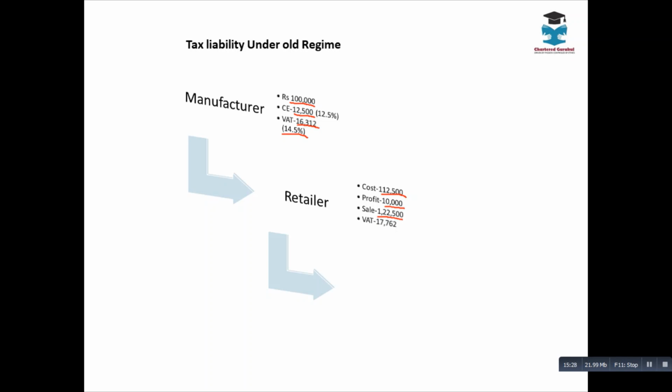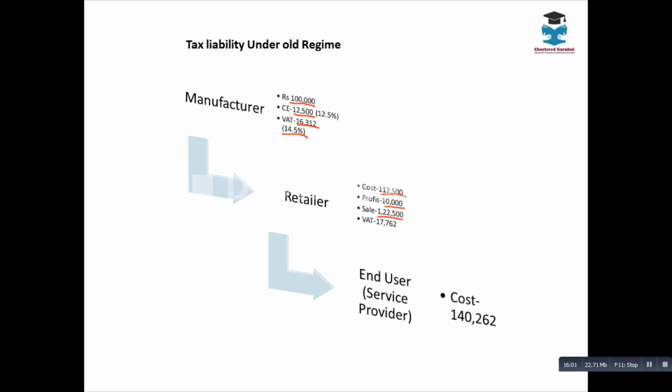Now assume the same laptop is purchased by the end user. That end user is a service provider. Assume the person who bought this laptop is a chartered accountant. Now what is the cost to the chartered accountant? Tell me. The total of 1,22,500 plus 17,762. Reason: since the chartered accountant is a service provider, he is not registered under VAT.